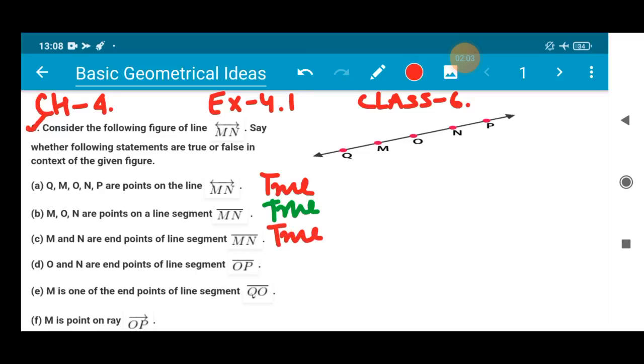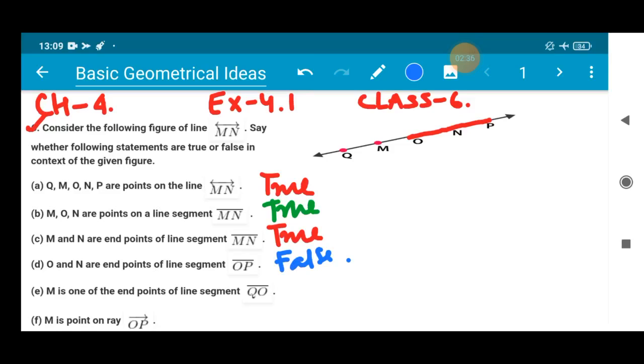Next, number D. O and N are the end points of the line segment OP. This is my line segment OP, and they have said that O and N are the end points. No, this is absolutely wrong, because the end points of line segment OP are O and P, not O and N. That is absolutely wrong, and we will be writing here false. Yes, so the statement in question number D is false.